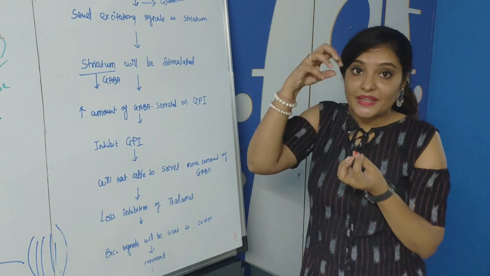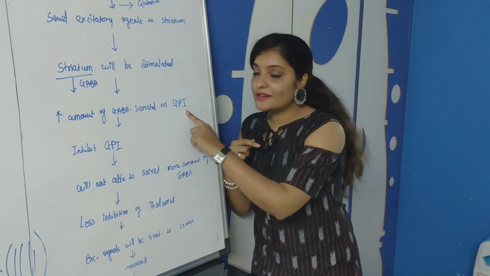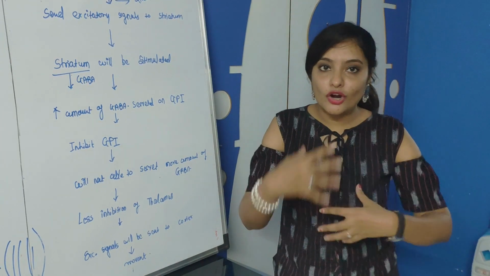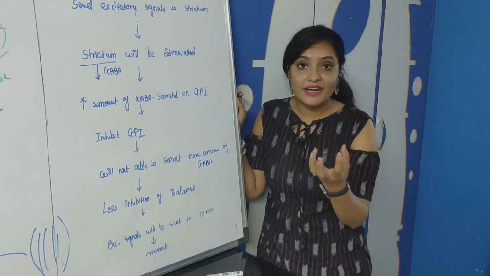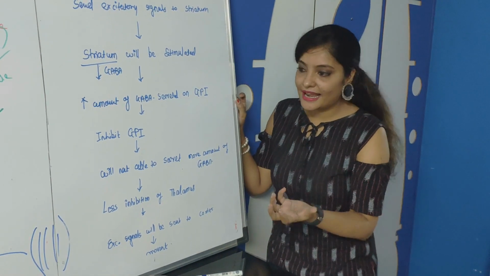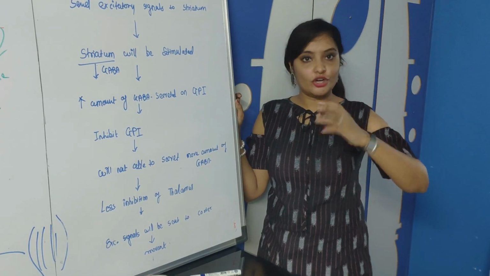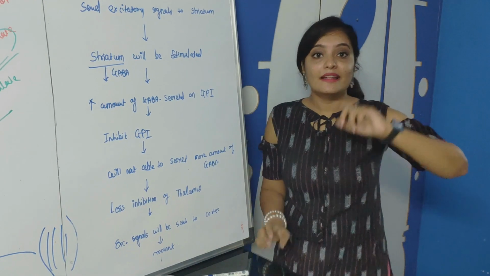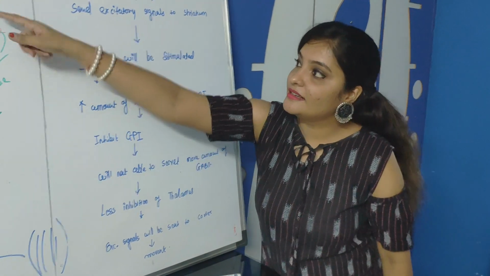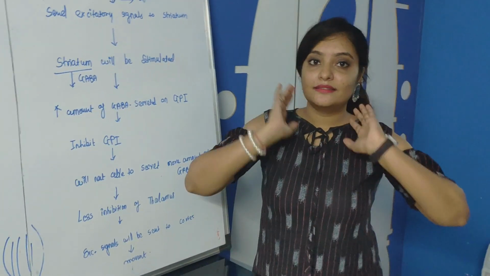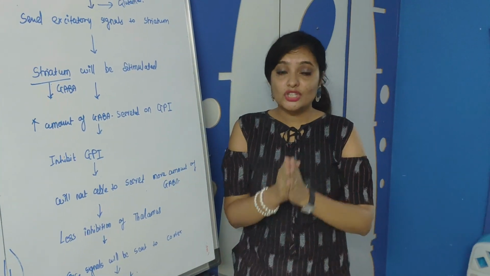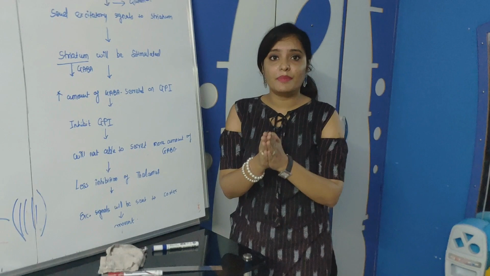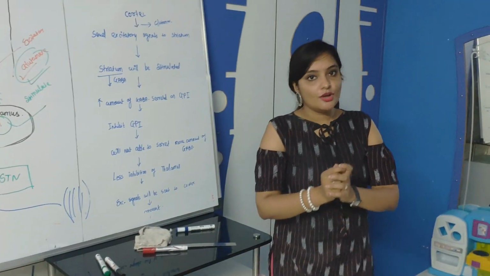As these fibers are inhibited, the globus pallidus internus is not able to secrete more GABA, so it cannot inhibit the thalamus. Fine. So the thalamus is automatically excited and sends an excitatory signal to the cortex, then this signal is sent to the corticospinal tract and you can perform a movement. So this is the simple direct pathway to facilitate the movement.